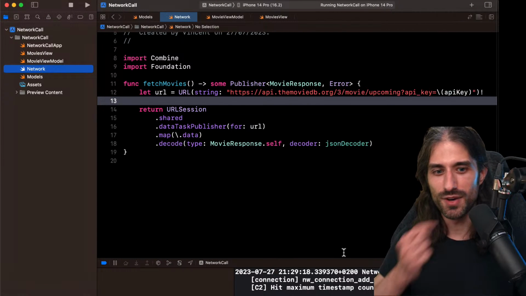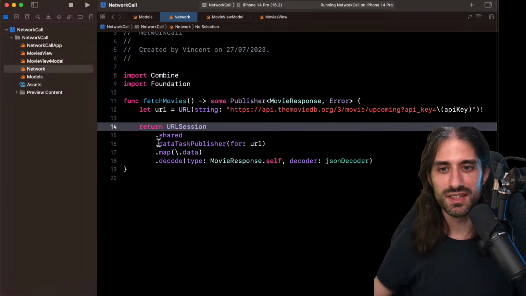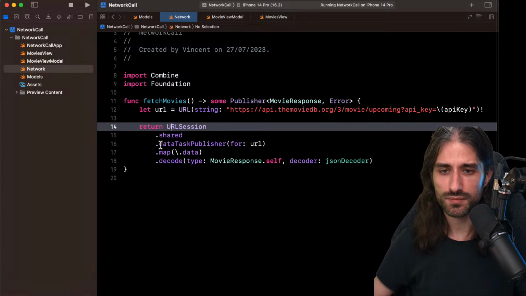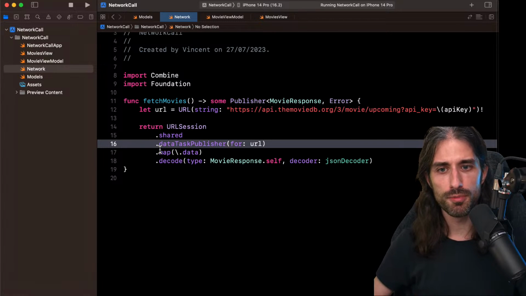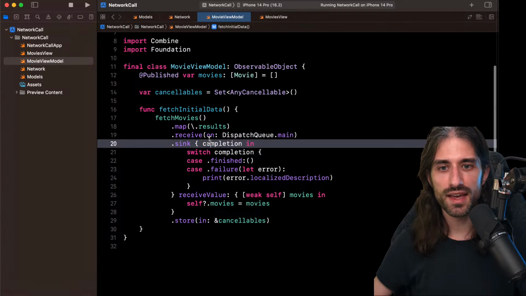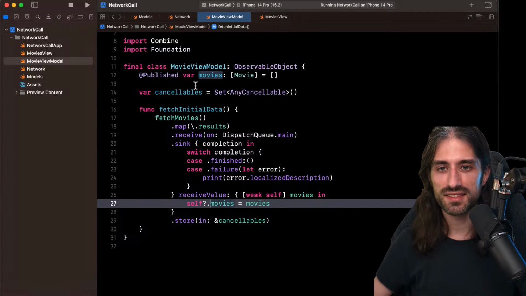Let me get rid of the simulator. We implemented the network call using this data task publisher that is given to us by Foundation. And then we mapped over the publisher to be able to transform it, first to query one of its sub-properties, then to decode it, and then to once again map and receive the value and assign them to a property. Then we're going to even improve this code even a bit more.